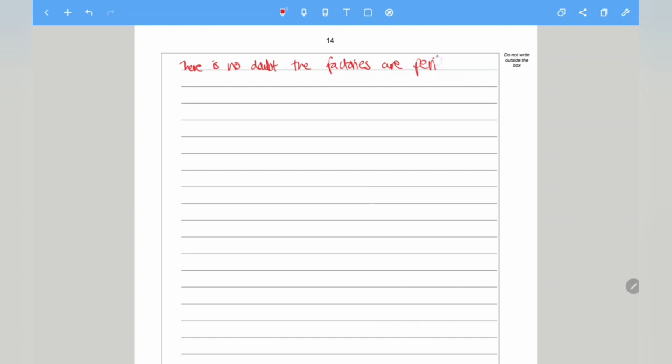So perilous means dangerous. But let me reassure you, so that's direct address, but let me reassure you, these employees, so this is referring to the factory workers, these employees are able to survive and feed their loving families.